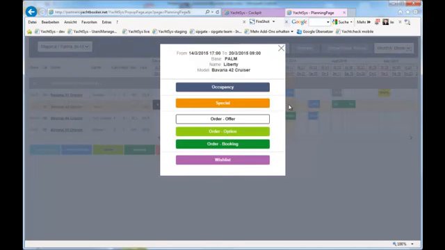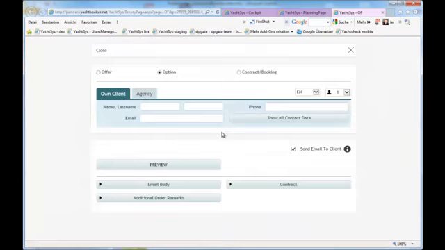and select one of the following features for creating an order: add order offer, add order option, add order booking, and if you want to offer more yachts in one email, just click on wishlist. Now I click on order option to give you an example of the different features of the new order form.